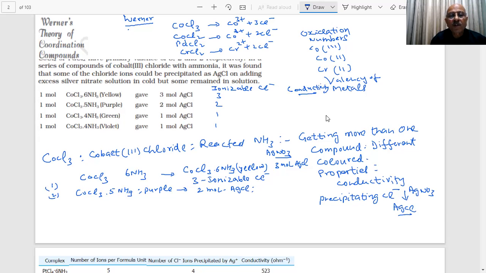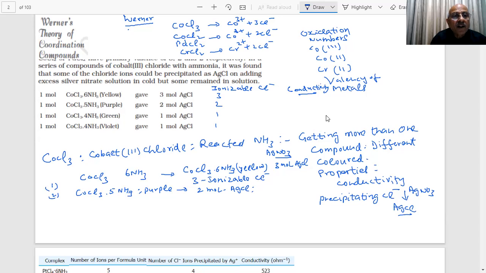He could find out the number of ions. Conductivity depends on the number of ions. If the number of ions changes, the conductivity will change.